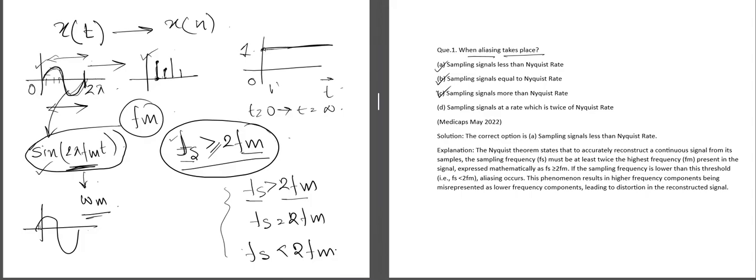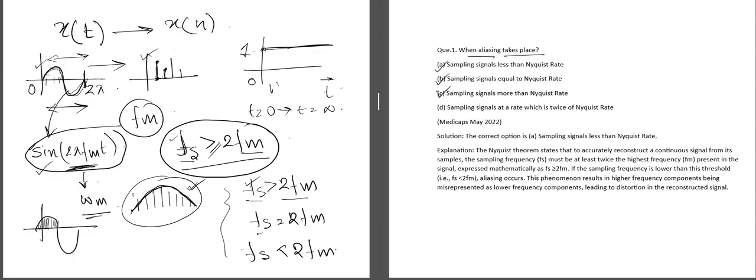Suppose in this scenario these lines are all samples, this is one sample, this is another sample, like this. If we take more samples, we can easily reconstruct the signal from the discrete time signal. So this is the case of oversampling, and in this case reconstruction of the signal takes place.